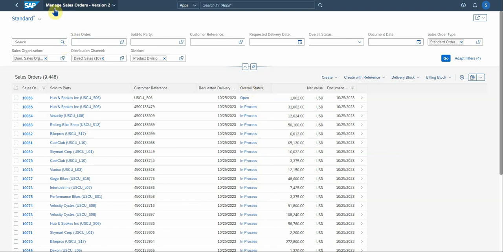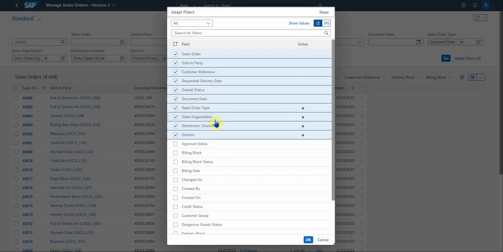All right, so that's how we get to this point. This is the standard layout in most of the Fiori apps. You have your filter bar here. You can actually adapt the filters and add more fields. If you want to, you can look at this.